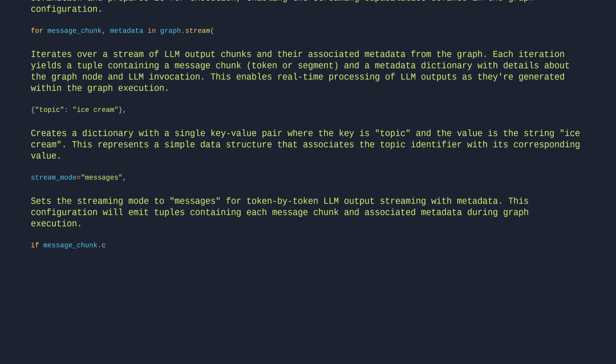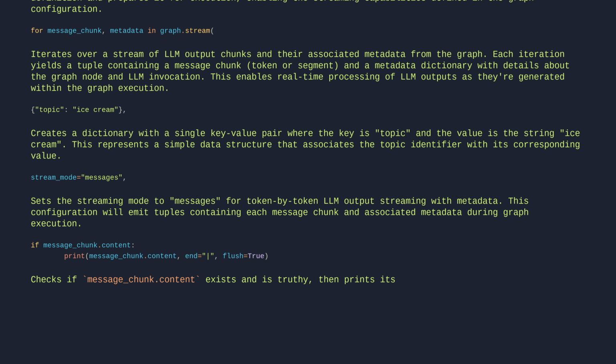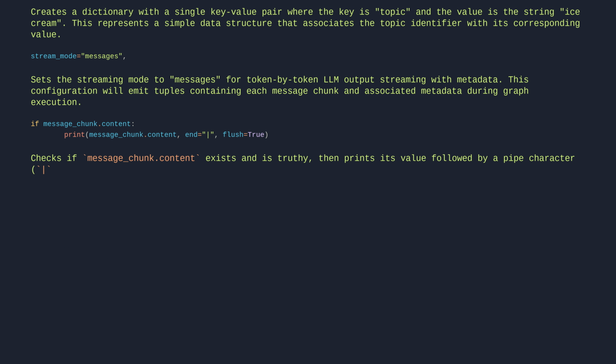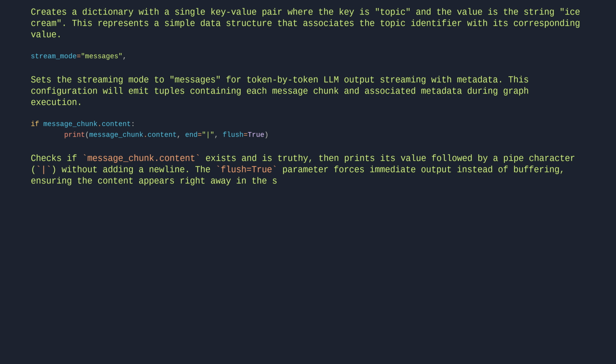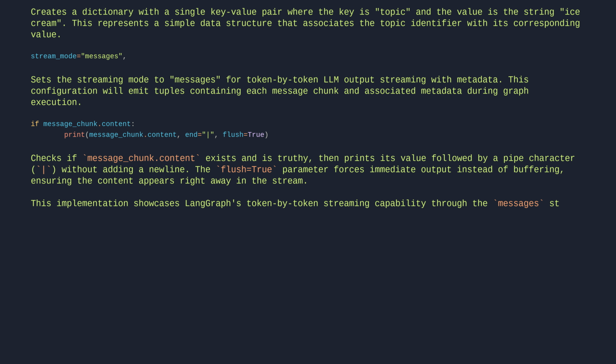if message_chunk.content: print(message_chunk.content, end="|", flush=True). Checks if message_chunk.content exists and is truthy, then prints its value followed by a pipe character, without adding a new line. The flush=True parameter forces immediate output instead of buffering, ensuring the content appears right away in the stream. This implementation showcases LangGraph's token-by-token streaming capability through the messages stream mode, which delivers real-time LLM outputs paired with invocation metadata.